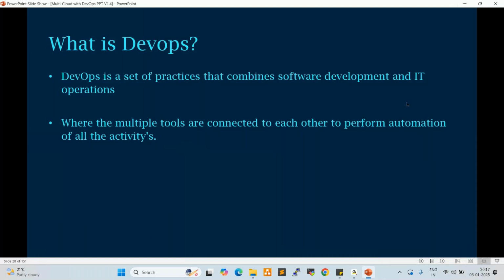Yeah. So some network issues are happening. That is why.